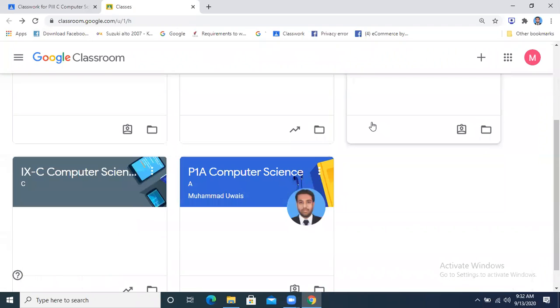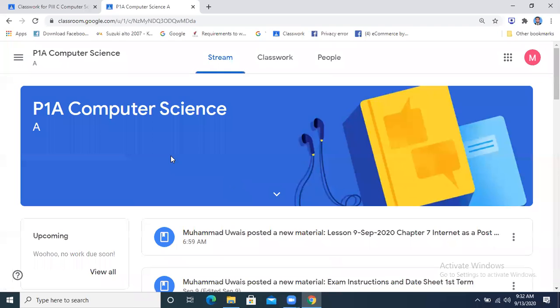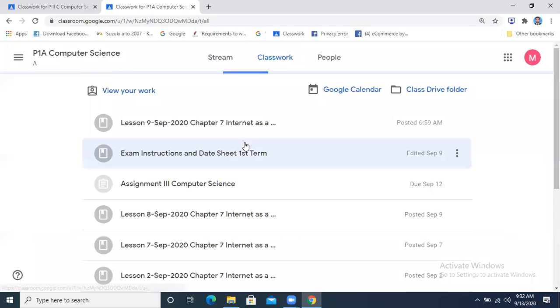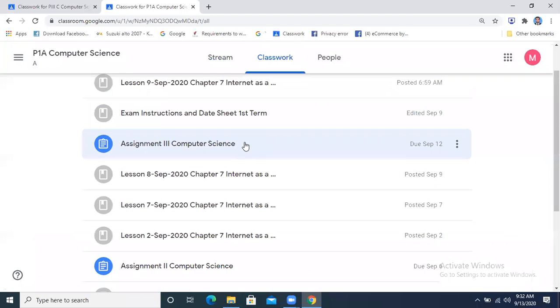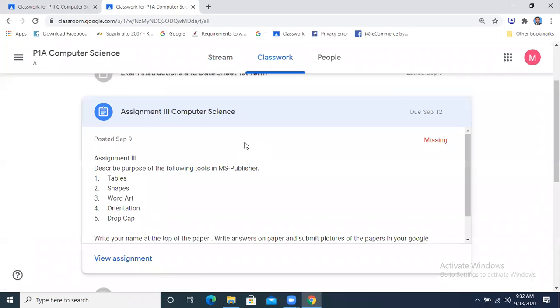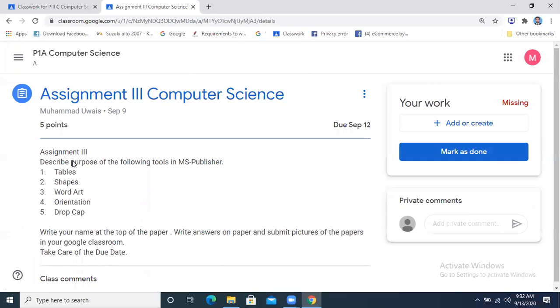So what you are going to do, what you will do, you will submit your answer in what kind of way? Let me show you one other example. For example, this is the assignment that I have got. So what we are going to do, we will click on, I am a student over here. I will click on the view assignment. I will see what the questions are. The questions will be visible in the file. This is the button from where I will write the answers on the paper now. I will write the answers on the paper.